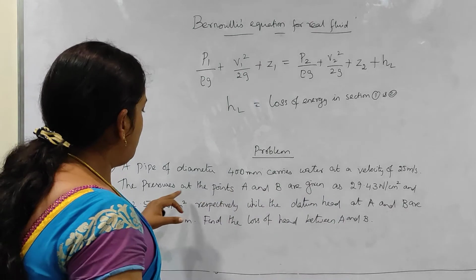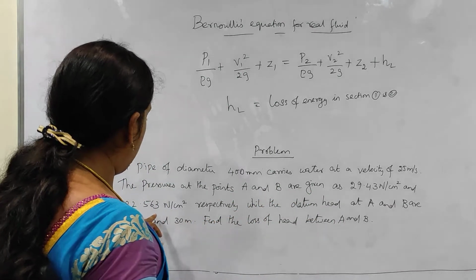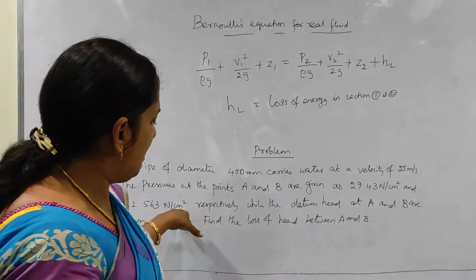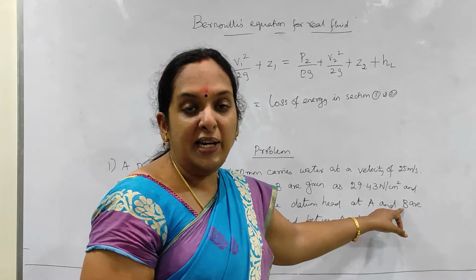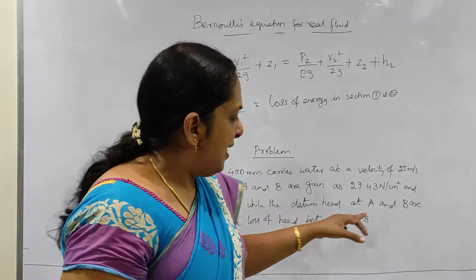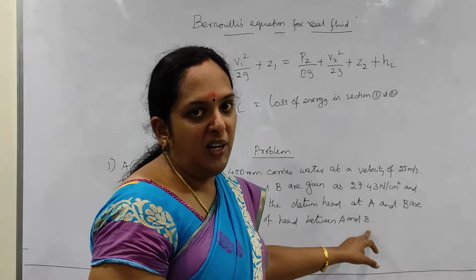The pressures at points A and B are given as 29.43 and 22.563 Newton per centimeter square respectively. The datum head, which is Z, at A and B is also given. Find the loss of head between A and B.